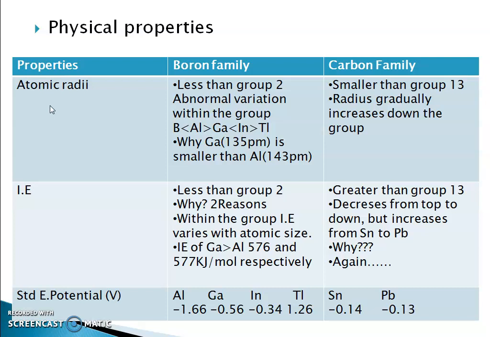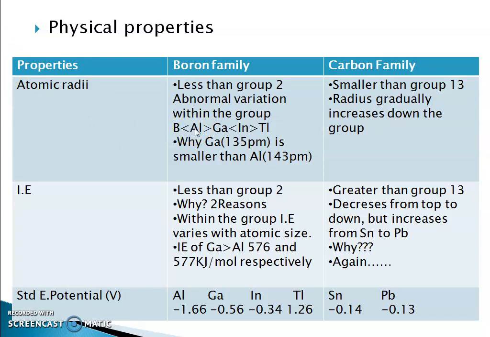On comparing atomic radii, group 13 elements are much smaller than group 2 elements because of their high effective nuclear charge. When we look into the group, atomic radius normally increases down the group, but in this group we can see that atomic size increases from boron to aluminum.